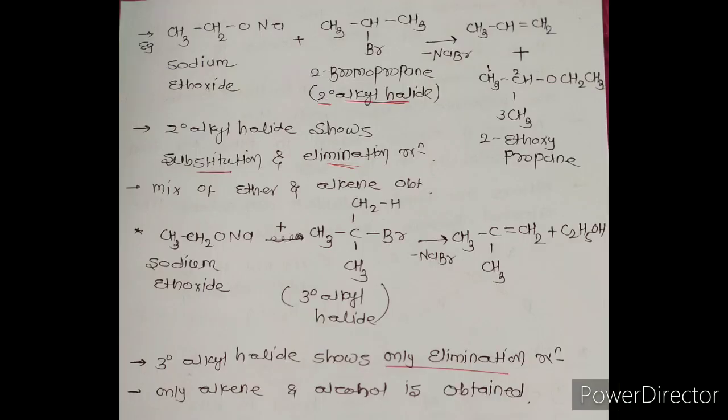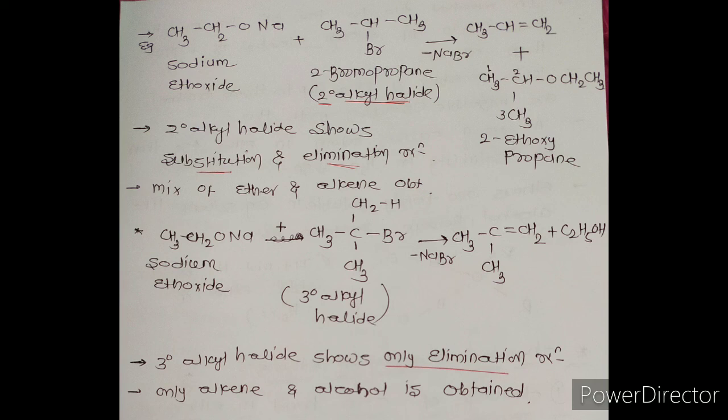Now when a secondary alkyl halide reacts with sodium alkoxide, then the secondary alkyl halide shows both substitution and elimination reactions, and due to this an alkene and an ether compound are obtained. When 2-bromopropane, a secondary alkyl halide, reacts with sodium ethoxide, then propene is obtained, and along with that 2-ethoxypropane is obtained.